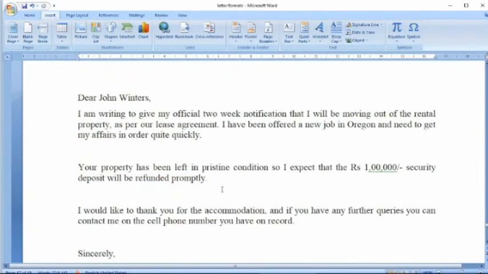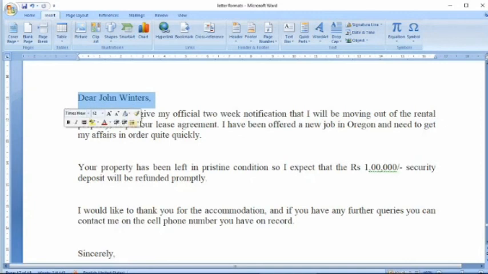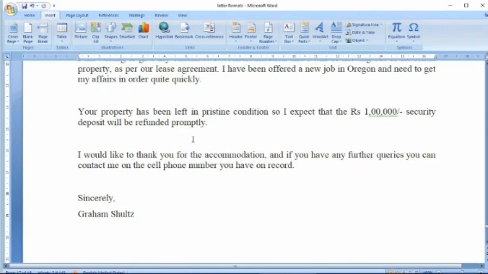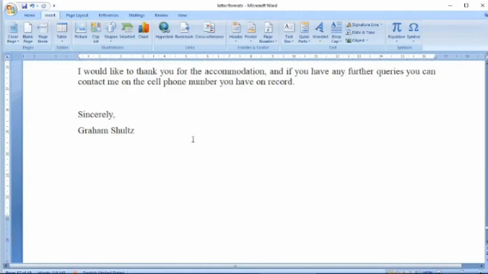So now we will see the format. Here I am addressing a person. I am giving an official 2 weeks notification that I am going to move out of my rental place. As per our agreement, I expect that the security deposit will be refunded to me. So this is also a sort of notification. When you shift your house and you want to give a written communication to your owner, you give a notification letter.